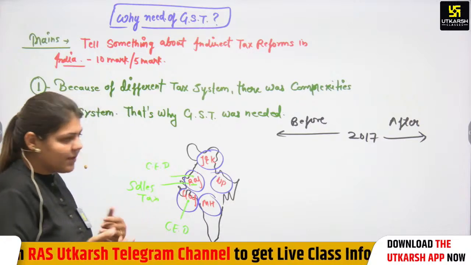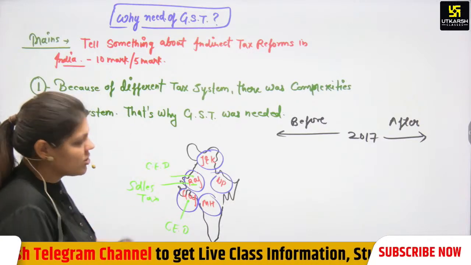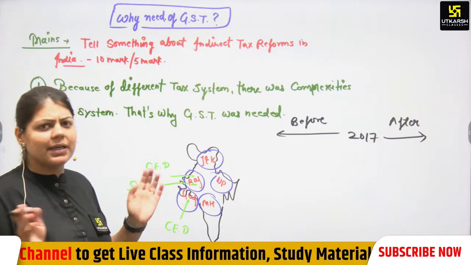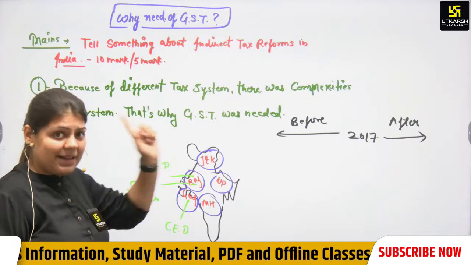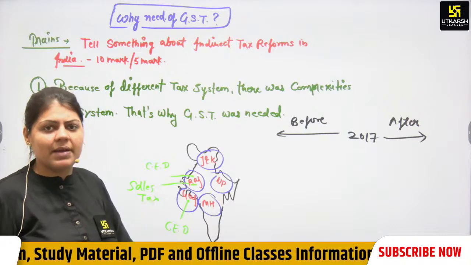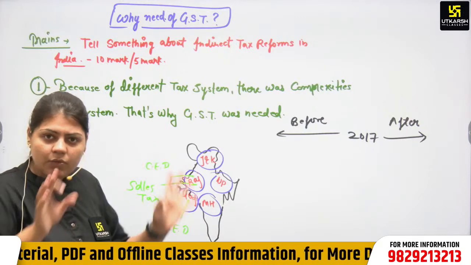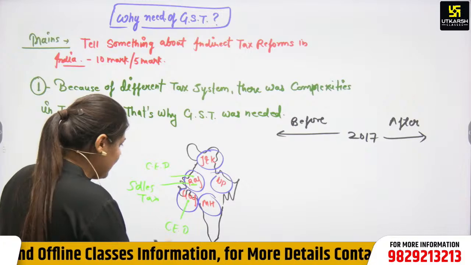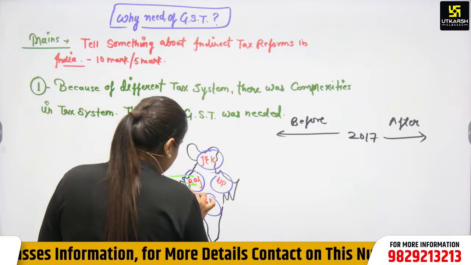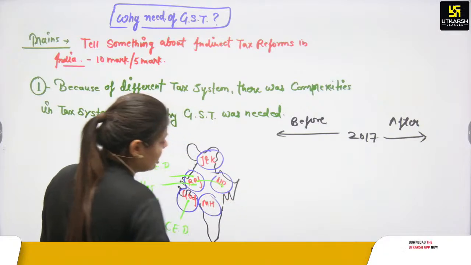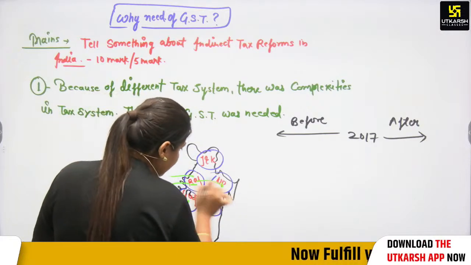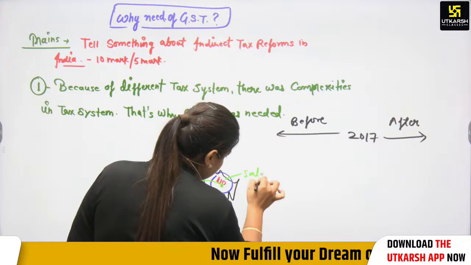Rajasthan sales tax was different, UP sales tax was different, Jammu and Kashmir sales tax was different. Every state was imposing different sales tax. But after GST, the sales tax has become the same all over the country. Then again, if this product reaches UP, then UP imposes a different sales tax.